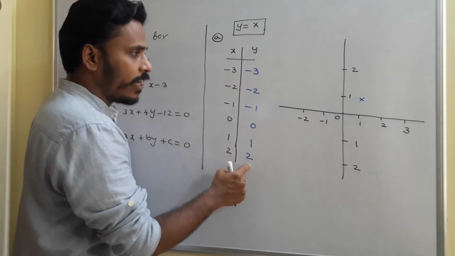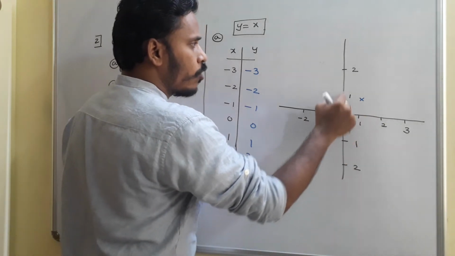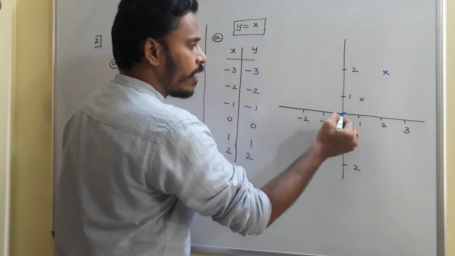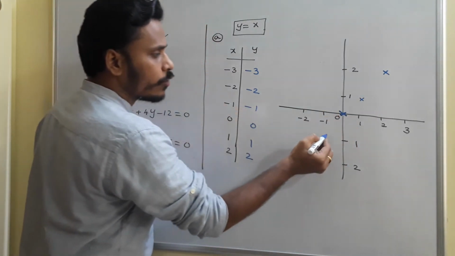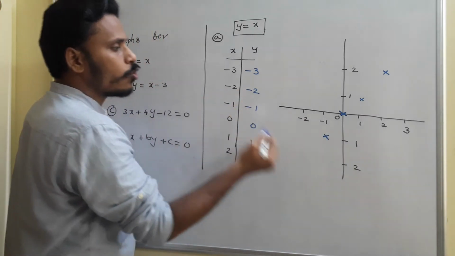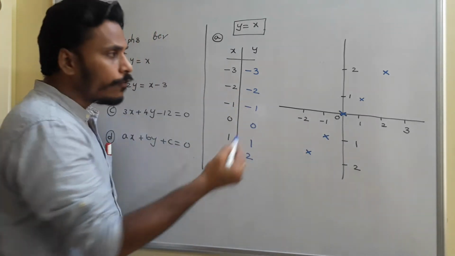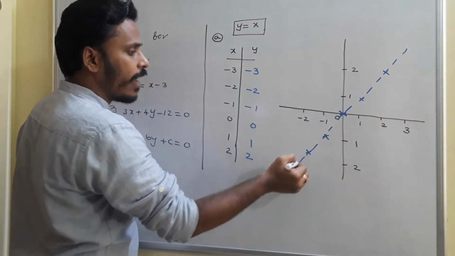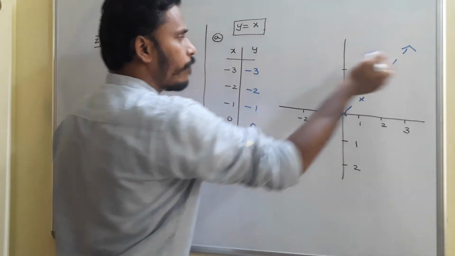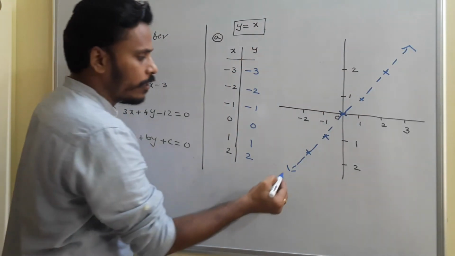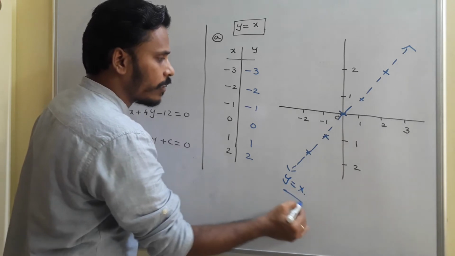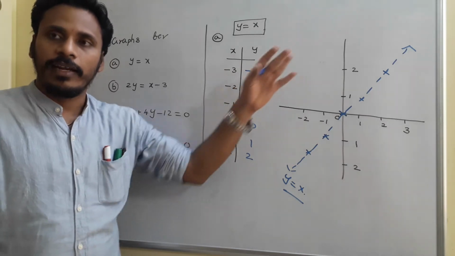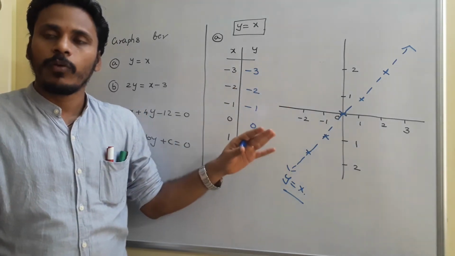And then 2, 2: x is 2 on the x-axis, y is 2 on the y-axis, this is another point. x 0, y 0 is another point. x minus 1, y minus 1 is another point. x minus 2, y minus 2 is another point. If you join all these points, the shape formed by joining all these points on the graph sheet is called the graph of the given relation y is equals to f of x. Here y is equals to x. So at the end, the graph for y is equals to x is a straight line. Okay, so this is the graph for y is equals to x.